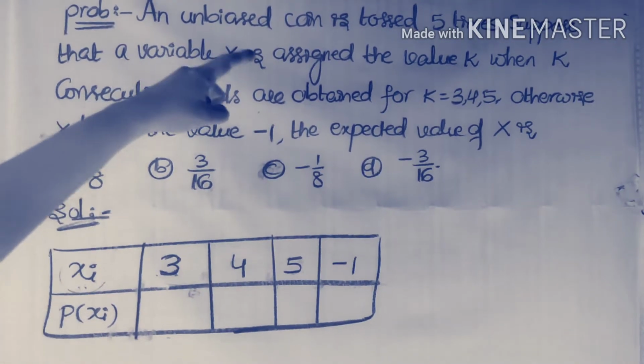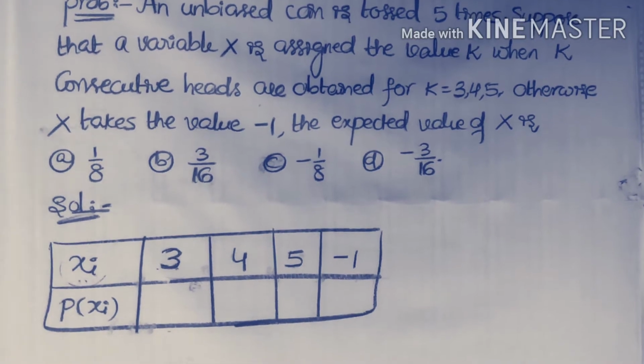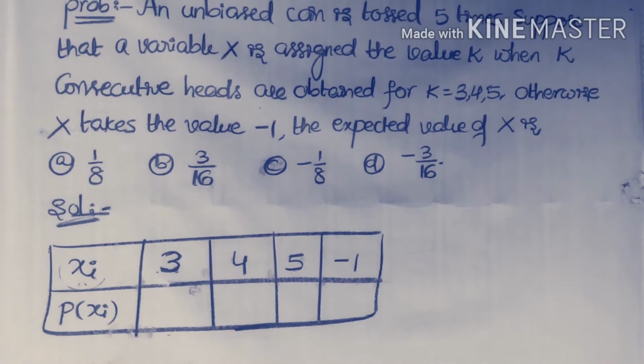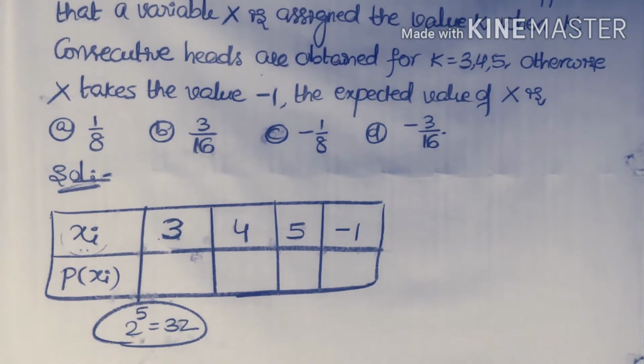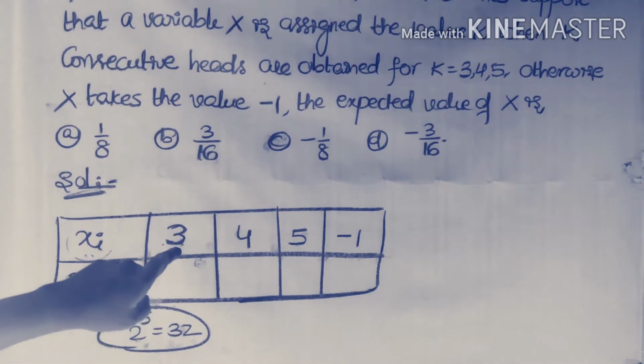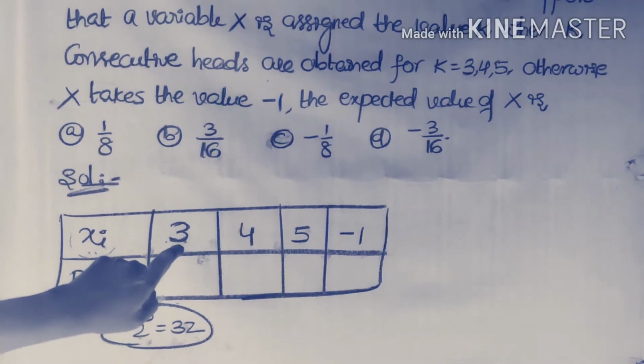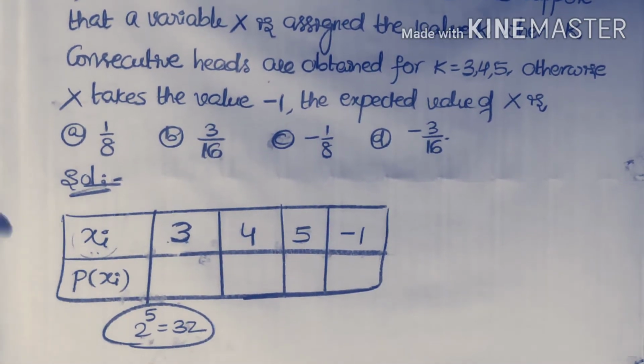The unbiased coin is tossed 5 times. All possible outcomes are 2 power 5, which is equal to 32. Now x equal to 3 means getting 3 consecutive heads.